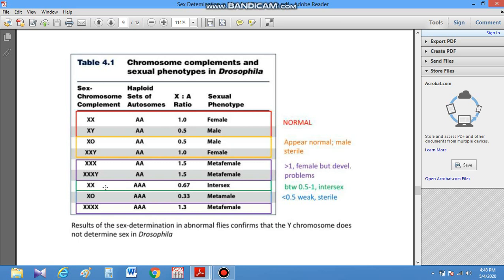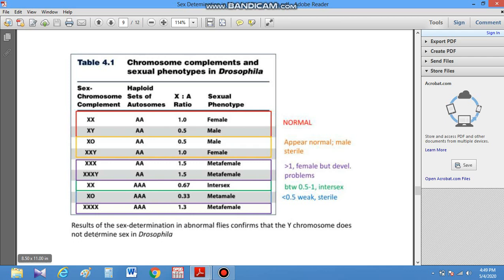Sometimes intersex flies are produced, when the sex chromosome complement is XX and the haploid set of autosomes is 3A, then the ratio becomes less than 1, it becomes 0.67, and intersex are produced. In the case of XO and triple A, the value 0.33 is less than 0.5 and it becomes a meta male. In the case of tetra X and triple A, the ratio becomes 1.3 and it becomes a meta female.